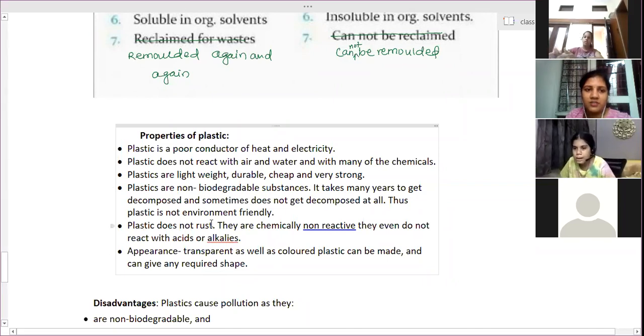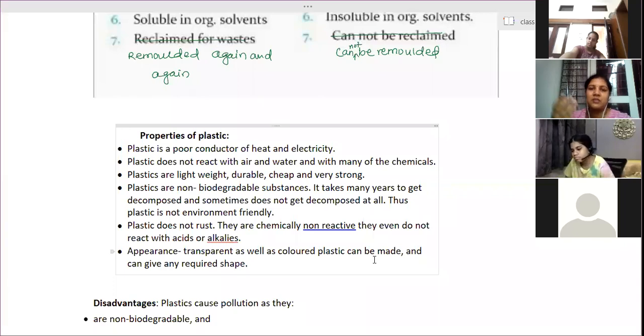Plastic does not rust. That means it won't undergo any chemical reaction. So they are chemically non-reactive. They do not react with acids or bases as well, alkalis, that is bases. And their appearance is very attractive: transparent as well as colored plastic can be made and can be given the required shape. So we can get plastic containers of different sizes and shapes. Plastic bottles also come in many different sizes and shapes, and different colored plastic bottles are available in the market.